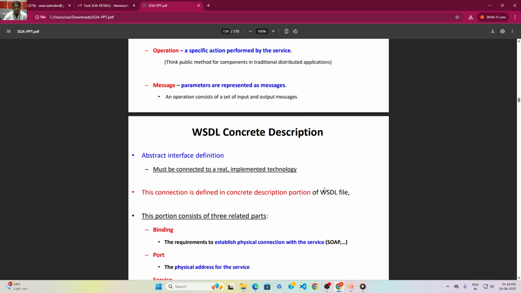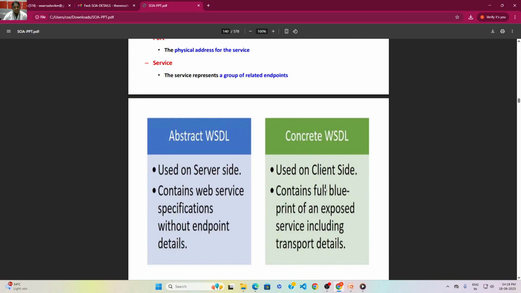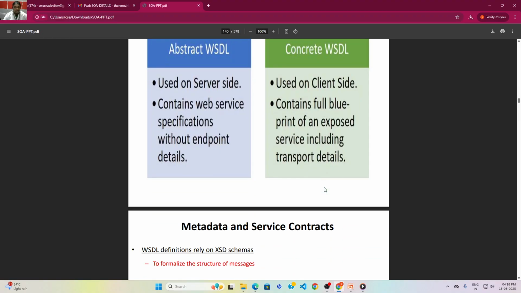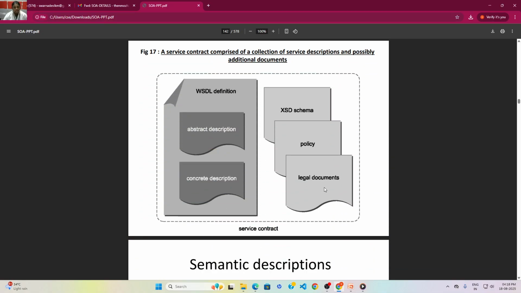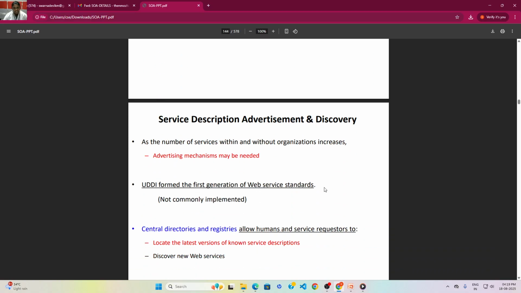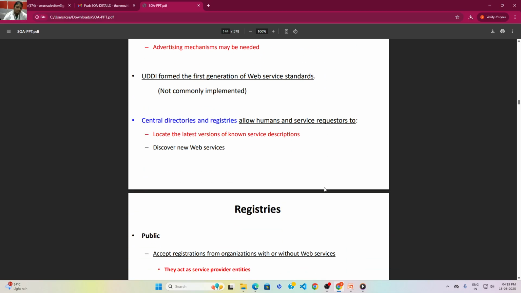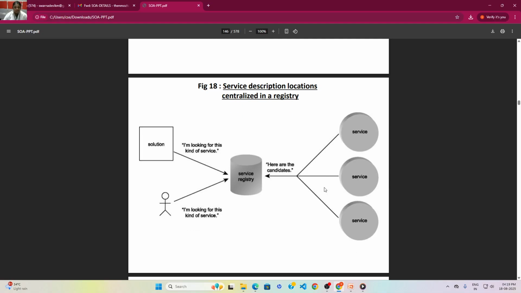Next, the WSDL concrete description. First, the abstraction is maintained. Next, the binding, port and services function. These are the differences between abstract WSDL and concrete WSDL. Next, metadata and service contracts provide rules, preferences and processing details. This is the flowchart for the abstract. Next, semantic description, the main description that comes from metadata. Then the advertisement and discovery function, central discovery and registers, public and private registers. Next, the service description, location and centralized register. This is the flowchart.